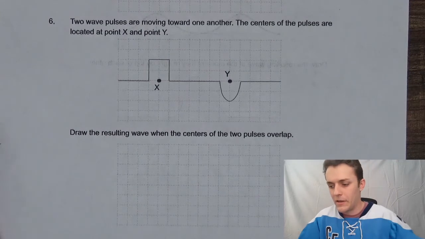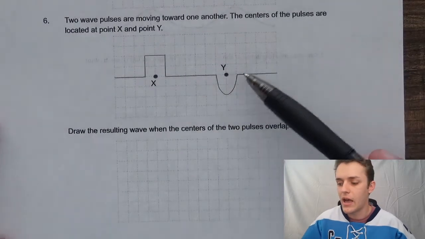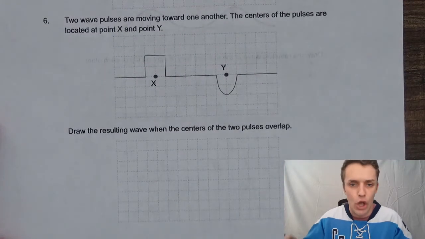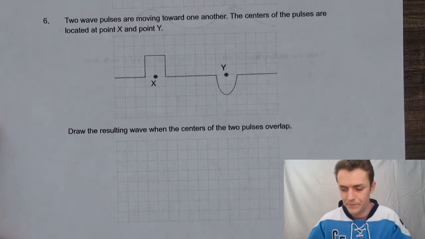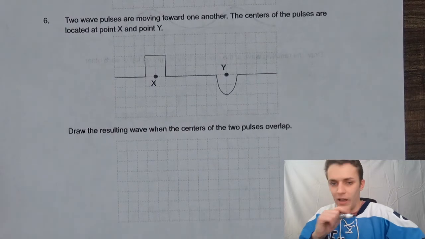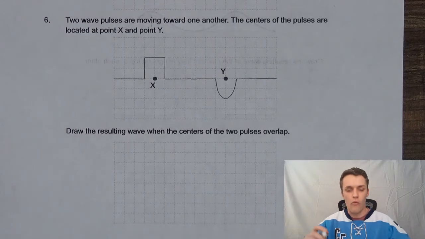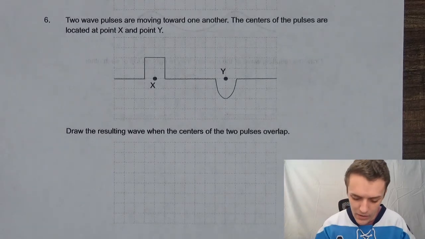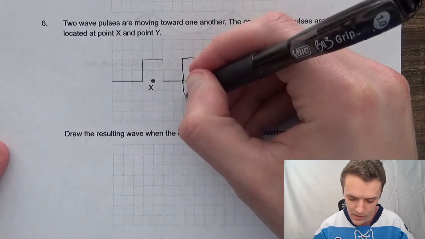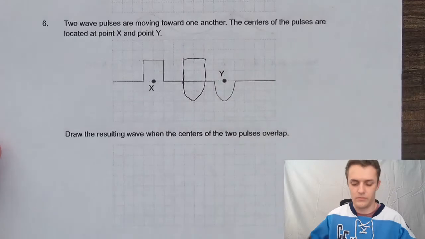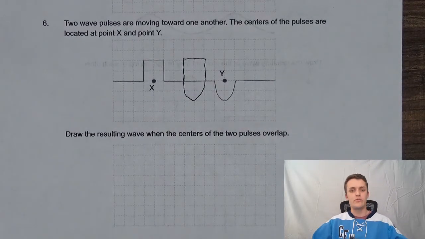Okay. So we've got our 2 unit tall square wave here, and another 2 unit tall just hump wave that's on the opposite side of the string though this time, right? It's on the other side. So what we're going to get here is destructive interference, right? And we're drawing them when they overlap. So they'll hit the middle, and the shapes will look like this, right? We've got the square on top, and then we've got the hump on the bottom. Lovely. So that means that they're destructively interfering.